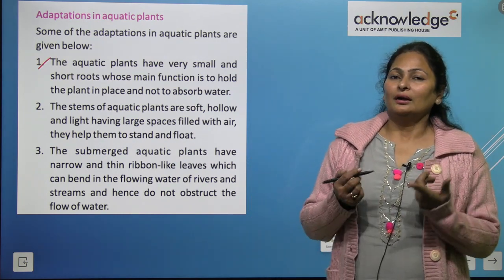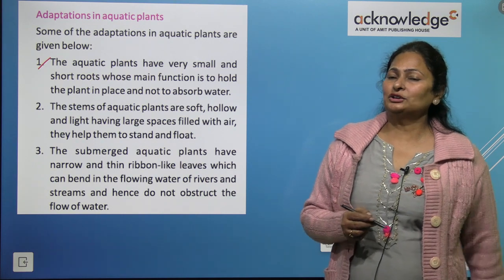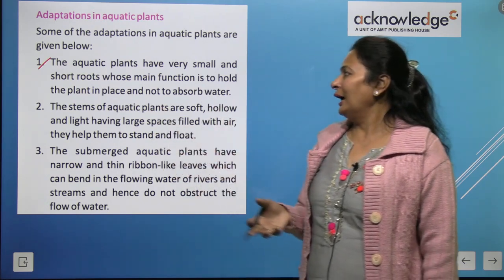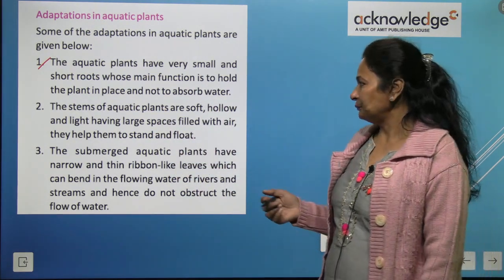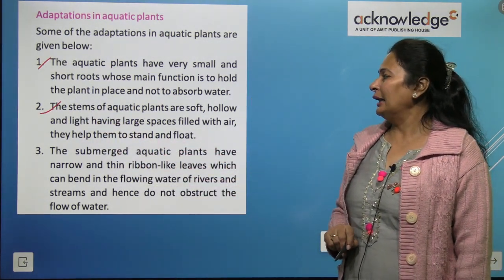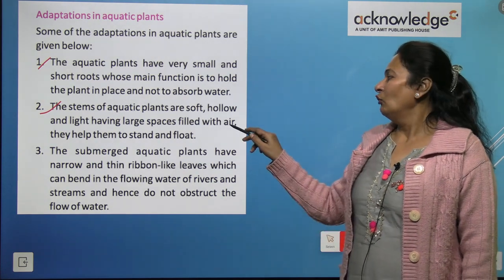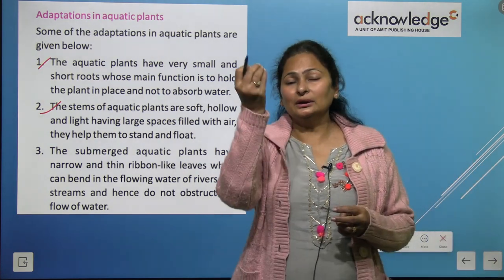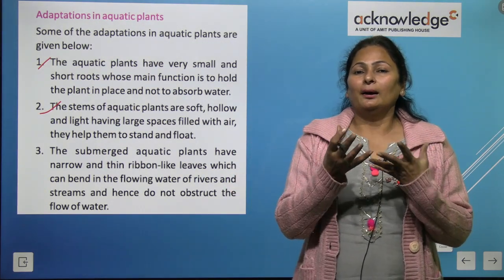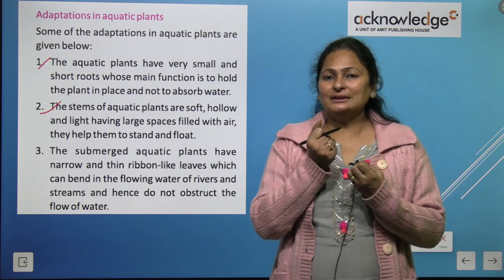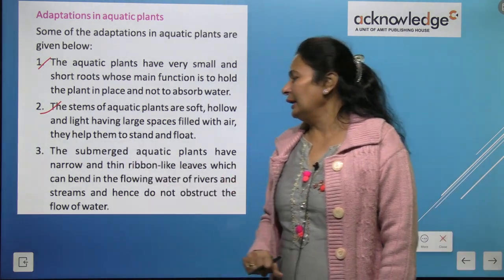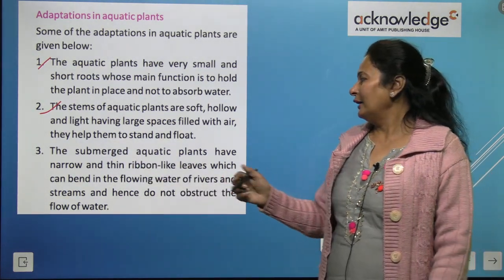So they have root, and root has only one function to perform, which is just to hold the plant in its place, right? The stem of aquatic plants is soft, hollow and light, having large spaces filled with air. So the stem is hollow from inside. It is not bulgy. It is hollow from inside, so they can float easily in water or on water. They help them to stand and float.